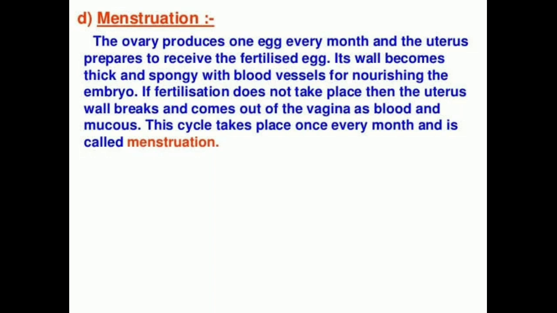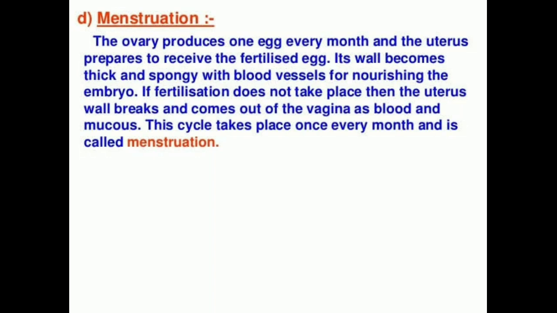The uterus also prepares itself every month to receive a fertilized egg by making a thick lining in the uterus wall made of blood spaces. It will be thick and spongy, and this would be required for nourishing the embryo if fertilization had taken place. But what will happen if fertilization doesn't take place? This lining is not needed any longer.